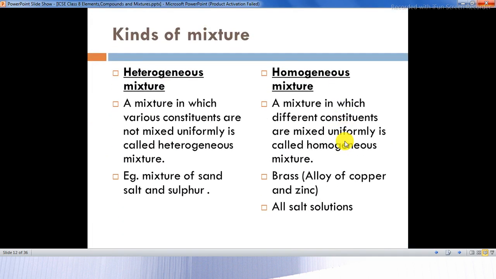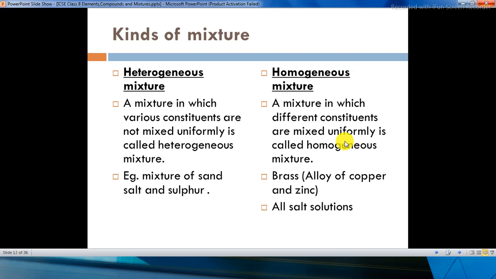Now, there are different types of mixtures. You can classify them into heterogeneous mixture and homogeneous mixture. What do you mean by a heterogeneous mixture? A mixture in which various constituents are not mixed uniformly is called a heterogeneous mixture. For example, a mixture of sand, salt and sugar. When you take these, you will be able to identify salt, sand and sugar. So they are not uniform. You can see them in different layers.